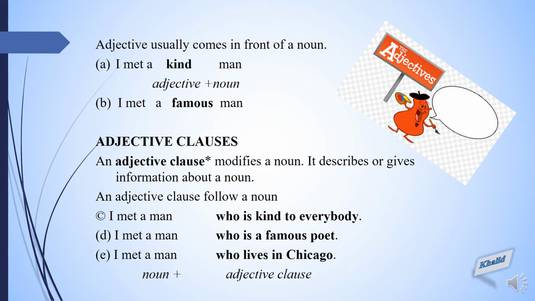Again, I met a man. What is man? It is a noun. And right after this noun, you will be seeing an adjective clause. Who is a famous poet? I met a man who lives in Chicago.